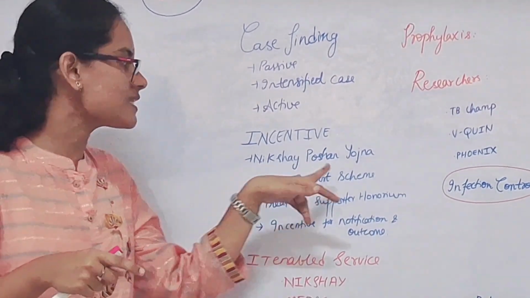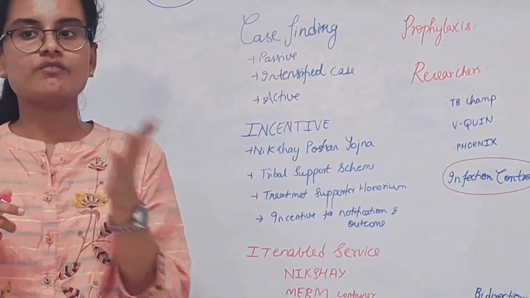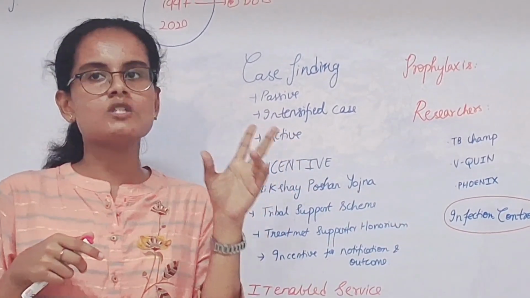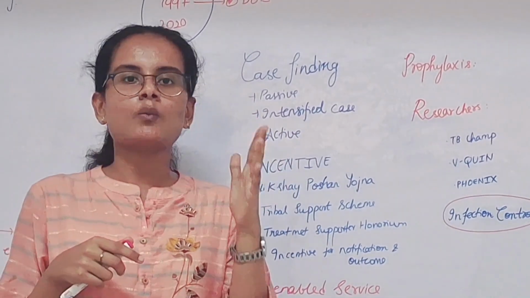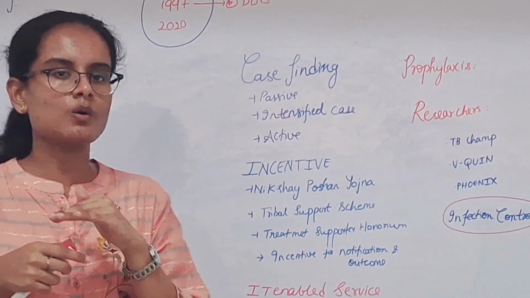Next you have the tribal support scheme. In this scheme, every TB patient is being provided with rupees 750 per month. Next you have the treatment supporter honorarium, in which the drug-sensitive tuberculosis patient is provided with rupees 1000, and the drug-resistant patient is provided with rupees 1500.